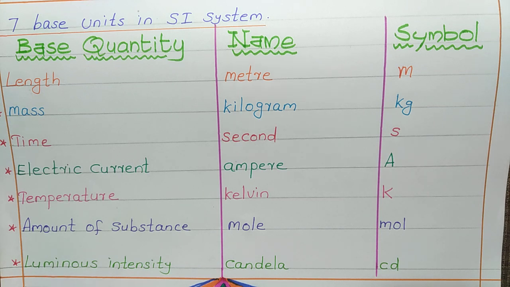And last one is luminous intensity. Unit of luminous intensity in SI system is candela and its symbol is small letters cd. So luminous intensity, unit is candela, symbol is cd.